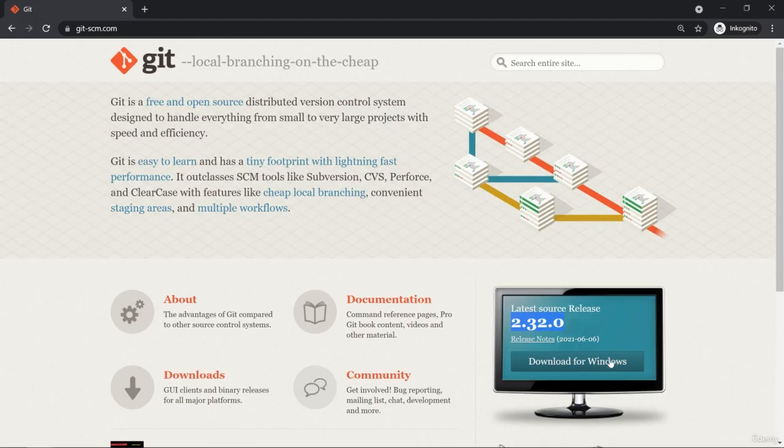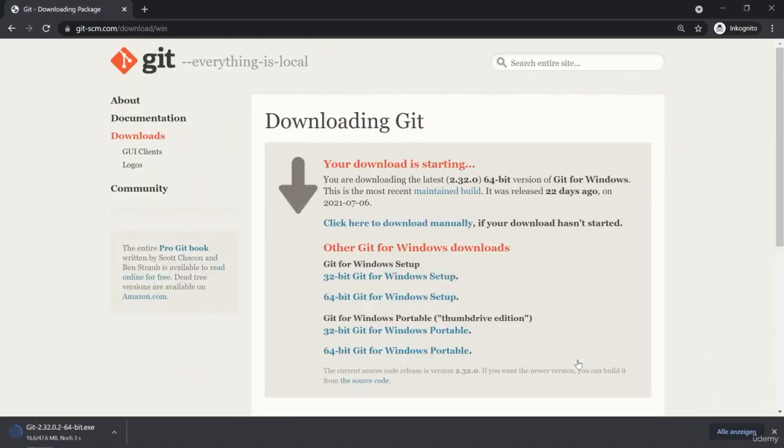Nevertheless, we only have to click onto download for Windows here to start the download. It should automatically download the right version for you, so the download should automatically start. You can find some other Git versions for other Windows versions down here, but as I said, the automatic download should work perfectly. Here it's the 64-bit version for Windows machines.